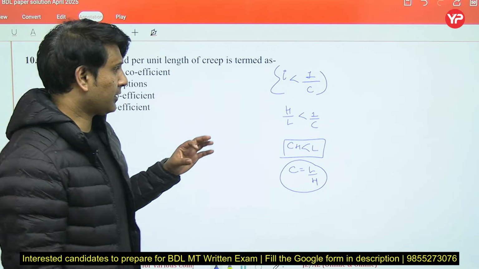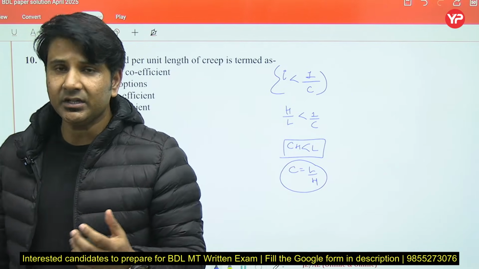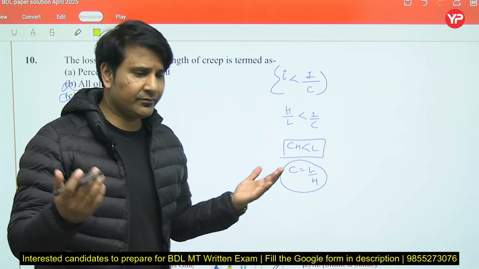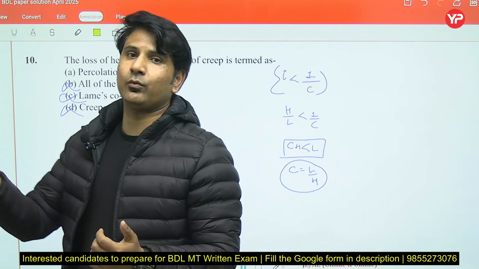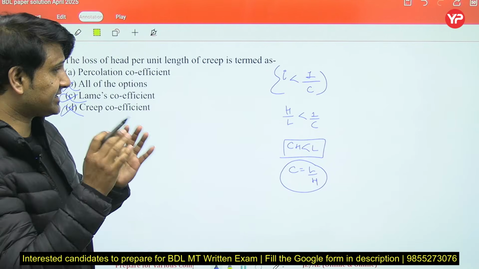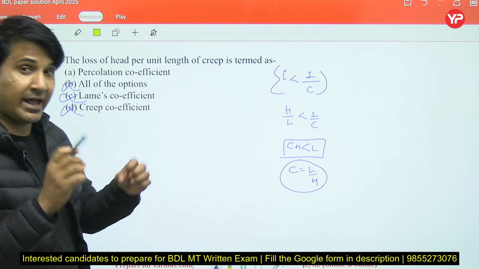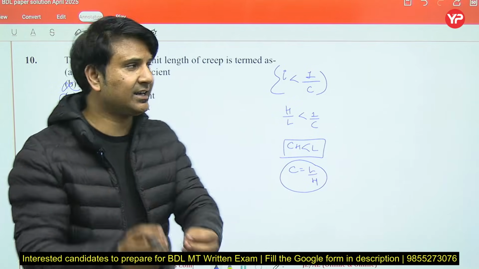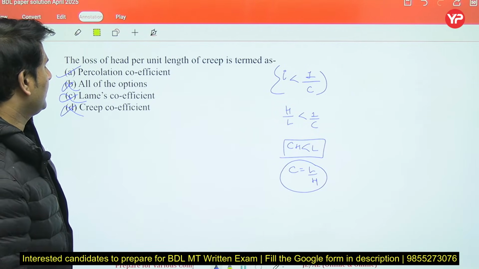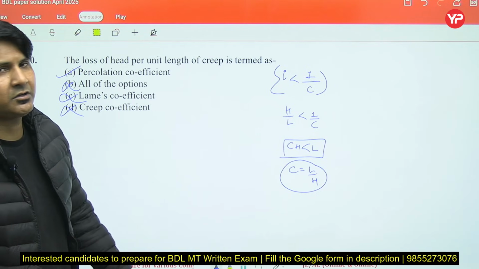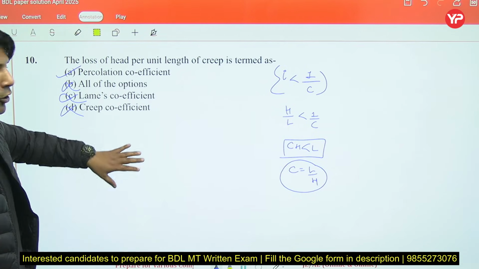But if we talk about hydraulic gradient, which is related to seepage, as per Darcy, V is directly proportional to I, and if the gradient is high, then water will seep faster, and seepage is somewhat related to percolation. So if you have to mark at least one option, then it would be percolation coefficient. But according to the question, none of the options are right. They have given all options wrong.